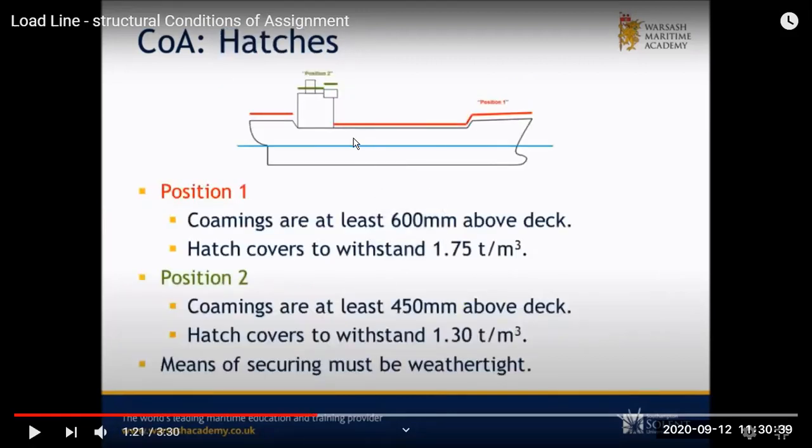The coaming requirement we saw for hatch covers, booby hatches, all these should have at least 600 of coaming, and to withstand the weather they should have at least that much strength that they can hold 1.75 tons of anything, water or any cargo, per cubic meter. That much steel strength should be there. The same for position 2, higher up, they will have less. So coaming height 450 and 1.3 meters.